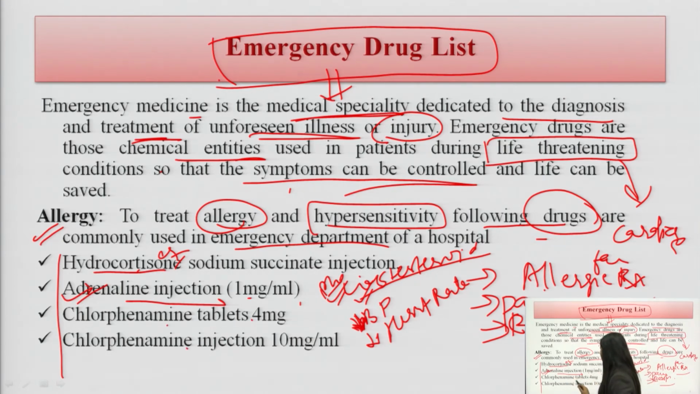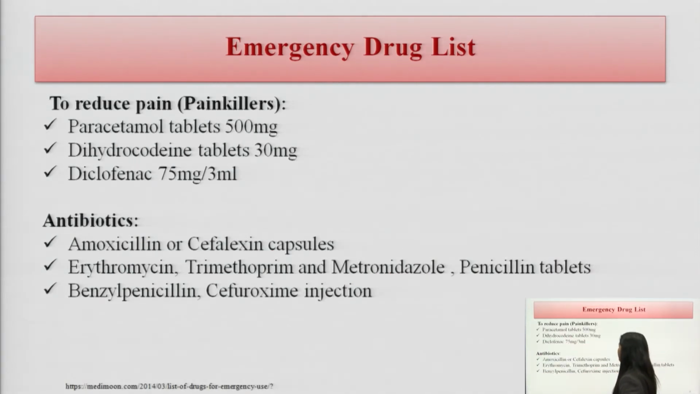Chlorpheniramine tablets and chlorpheniramine injection, these are two formulations of chlorpheniramine, one in tablet form, one in injection form. These come under the antihistaminic, meaning the anti-allergic drugs. So, these are the options which can be given for the allergy at the time of emergency. Now, to reduce pain, the painkillers, this is also an emergency situation.